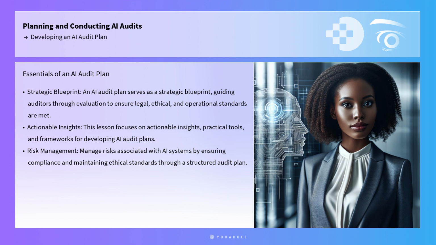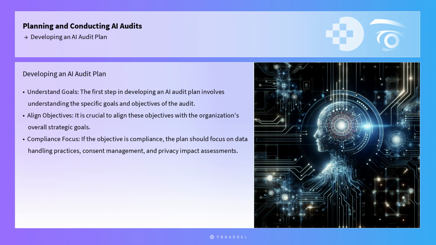The first step in developing an AI audit plan involves understanding the specific goals and objectives of the audit. This requires a clear articulation of what the organization aims to achieve through the audit, such as compliance with regulations, risk mitigation, or performance evaluation. It is crucial to align these objectives with the organization's overall strategic goals. For instance, if the objective is to ensure compliance with the General Data Protection Regulation, the audit plan should focus on data handling practices, consent management, and privacy impact assessments.